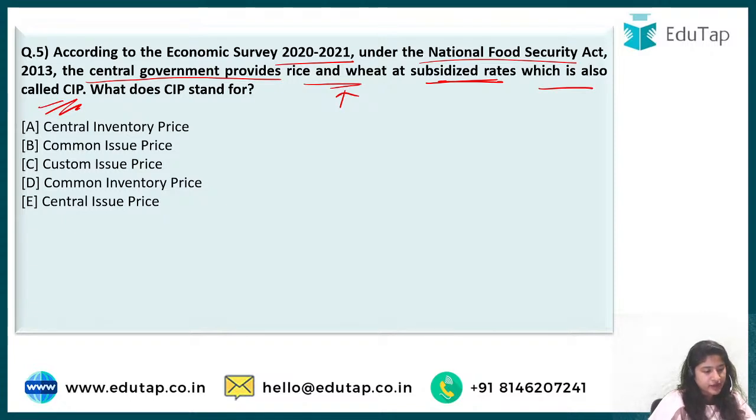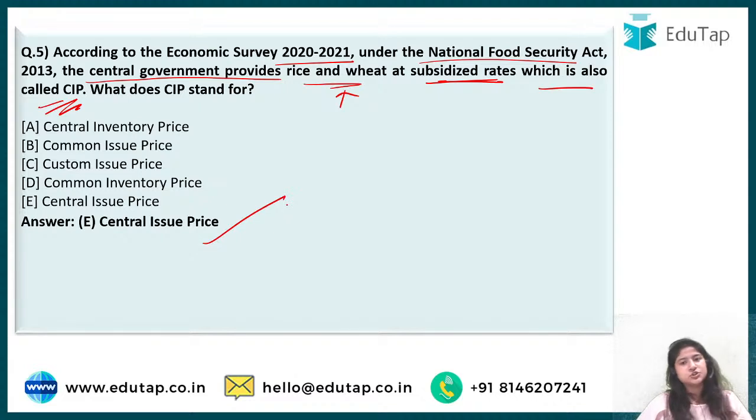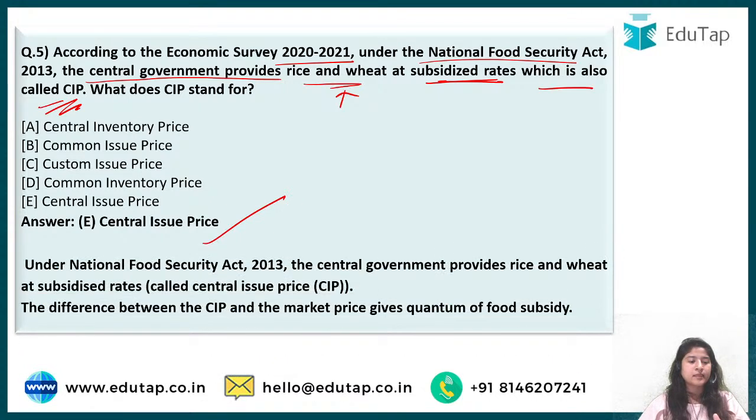Nilesh comes up and says the fifth one is E, then Supriya comes with E. Okay, and then Akhil says central issue price, right? The correct answer is central issue price only. So this was mentioned in the economic survey.